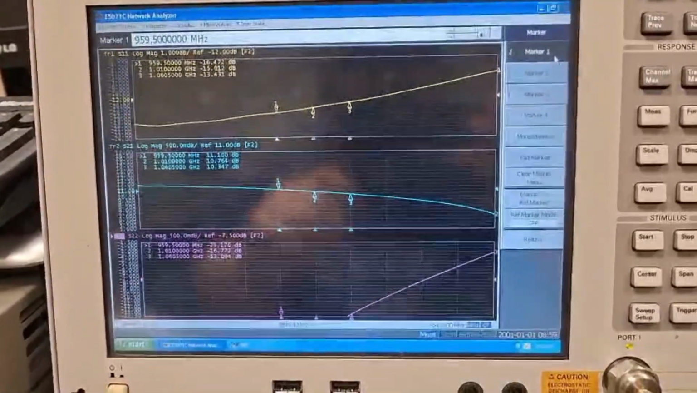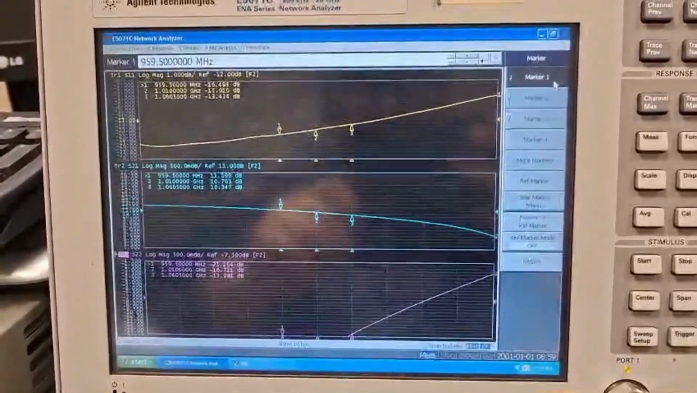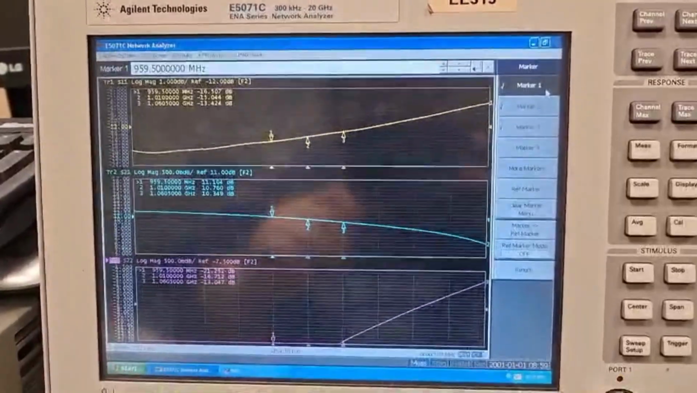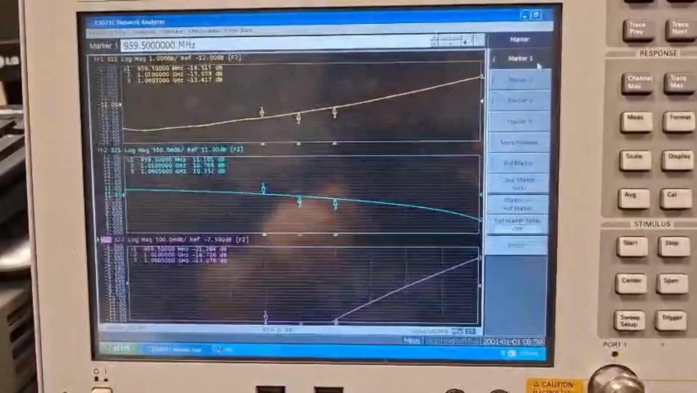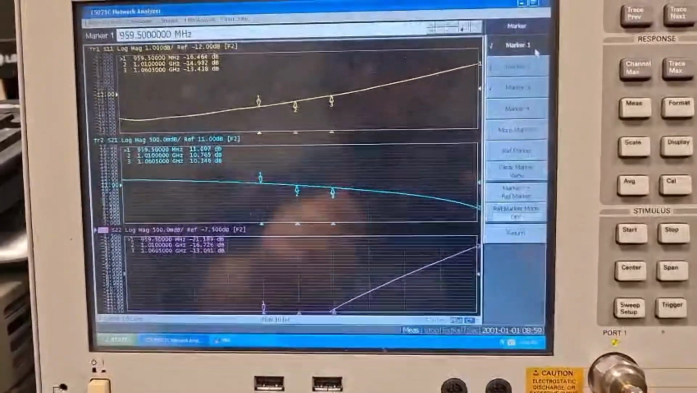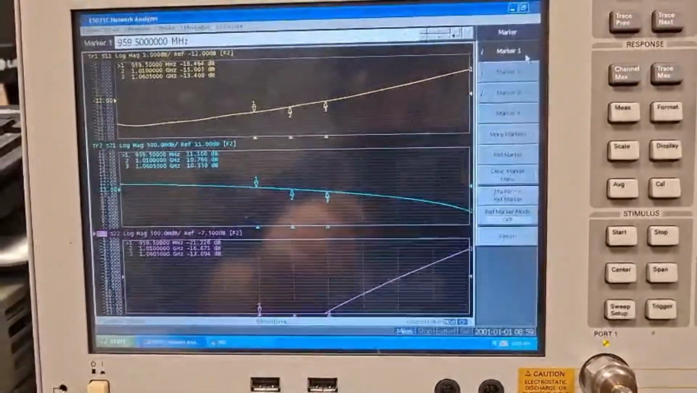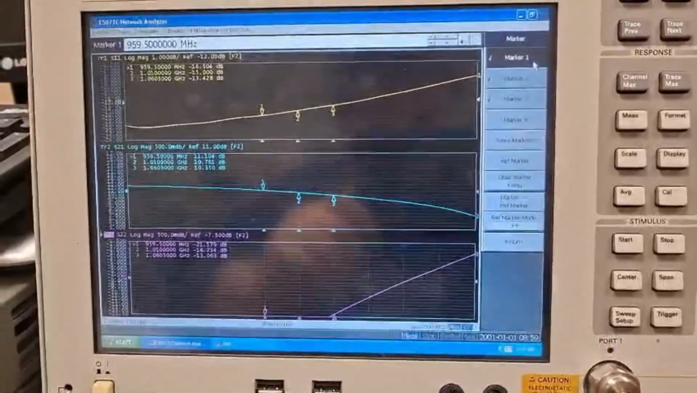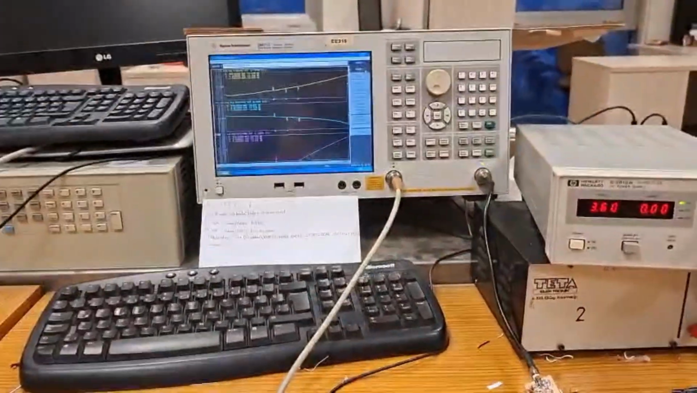My S22 should be lower than -12, and my S11 should be lower than -8. As I remember, my gain should also be higher than 10 dB, and the gain ripple, the gain variation, should be within 1 decibel in upper and lower frequencies. As you can see, the results are satisfactory for now.